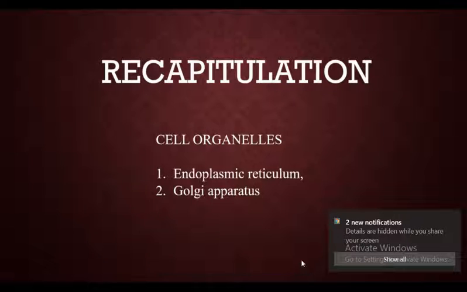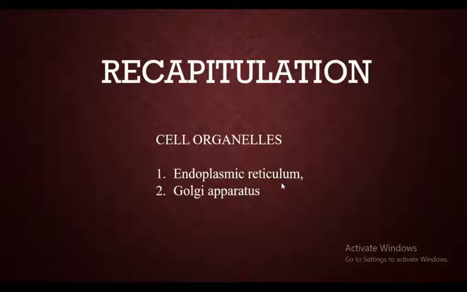Now see, endoplasmic reticulum is the network or the channel which transports the substances to other parts or other cell organelles. In this we have two types. Can you tell me the two types of endoplasmic reticulum?